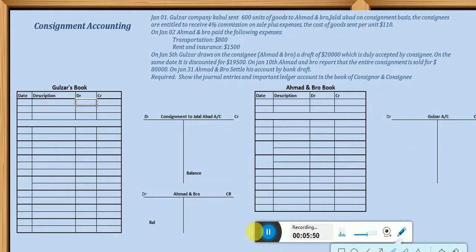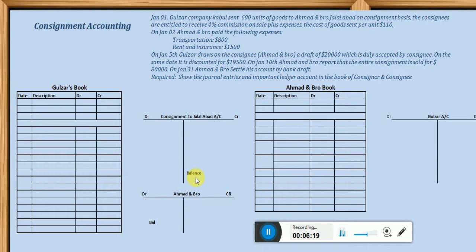So dear students, once again, the consignor will have to maintain two accounts. One is by the name of consignment to place. If the consignor is sending goods to different places, then for each and every place the consignor will have to create an account. But in this exercise, the consignor Gulzar, who is sending goods to Ahmad and Bro, is in Jalalabad, so that is why one account is maintained.